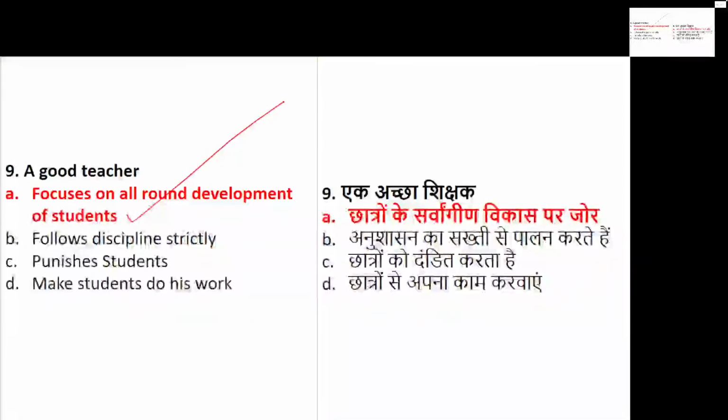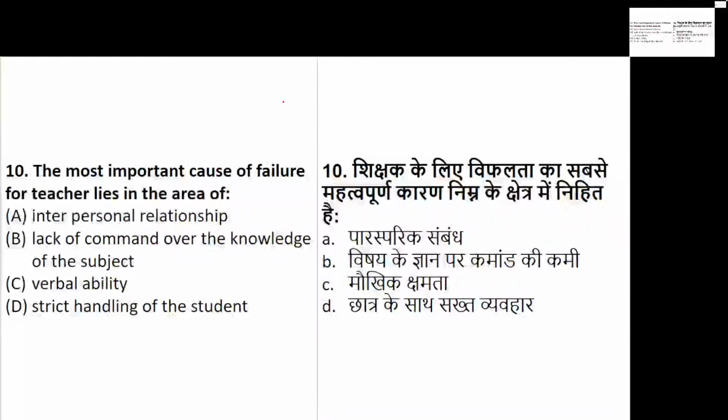Now coming to the important cause of failure for teacher lies in the areas of what? For any teacher, what is the important cause of failure? Is it interpersonal relationship, or lack of command, or verbal ability, or strict handling of the students?